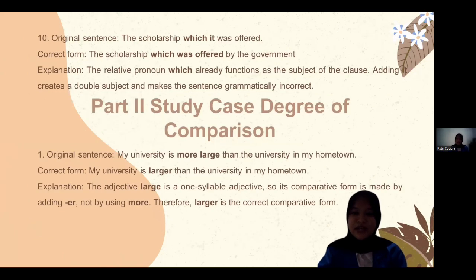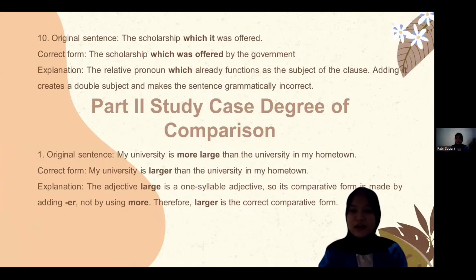The last mistake for relative clause is the scholarship which it was offered. The correct form is the scholarship which was offered by the government, because the relative pronoun which already functions as the subject of the clause, adding it creates a double subject and makes the sentence grammatically incorrect.